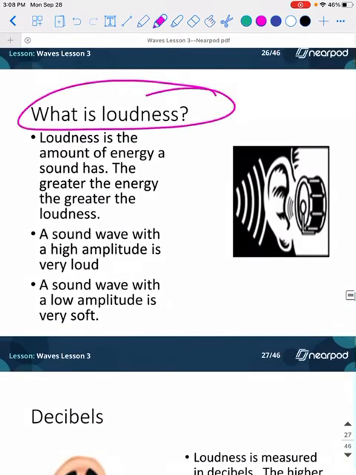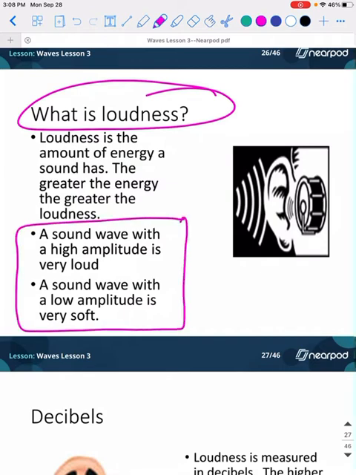Loudness. What is loudness? We're always talking about things that are really loud, right? So loudness is the amount of energy a sound has. A sound wave with a high amplitude, this is important, is very loud, and a sound wave with a low amplitude is very soft. So if you ever watch those old 80s movies and they're dancing, living their best life, and they're like, hey bro, turn up the amps, that's what they're talking about. And it gets louder, and then they're really dancing because they're happy that it's loud. So amps or amplitude is what's going to give you your loudness.